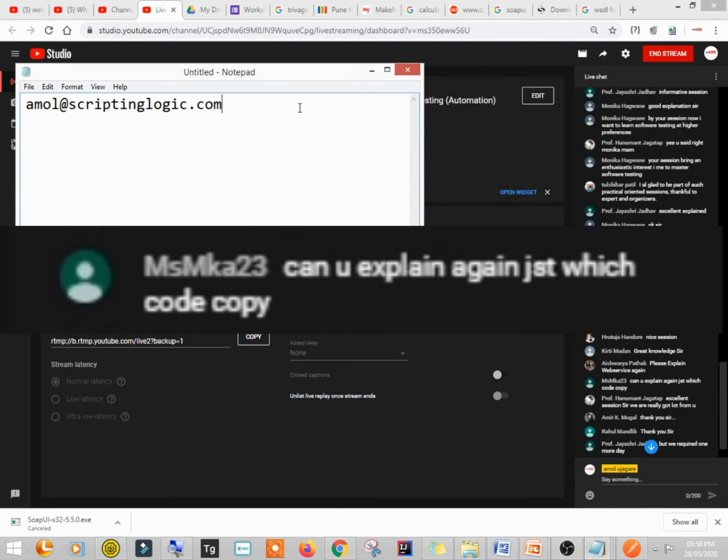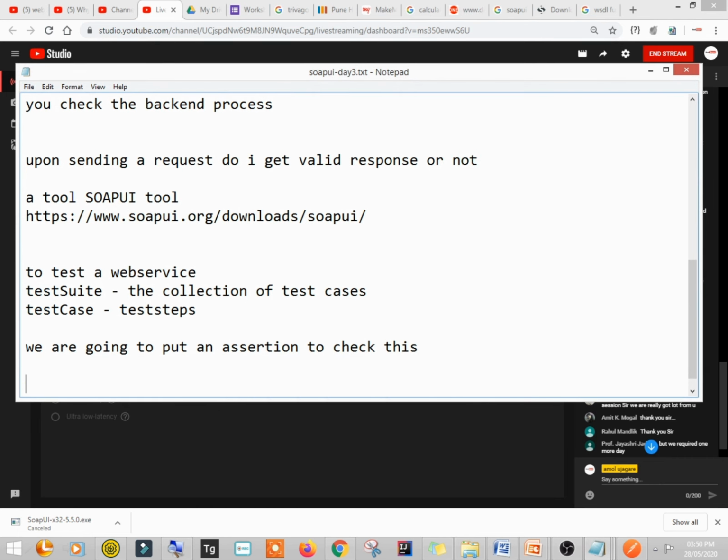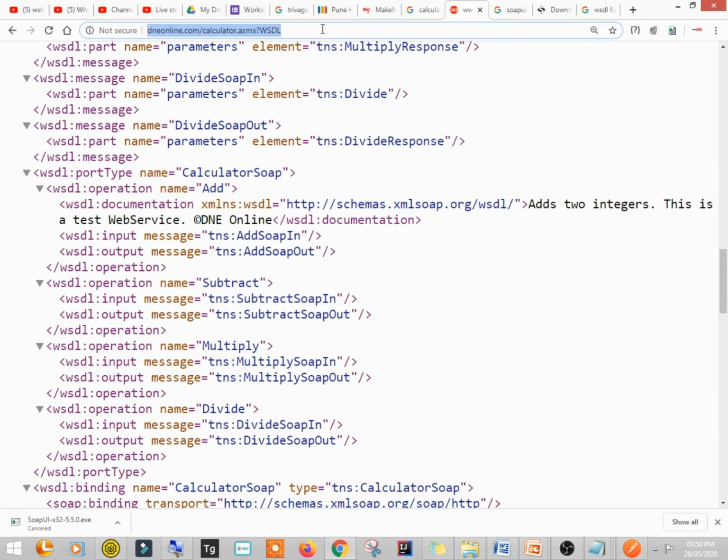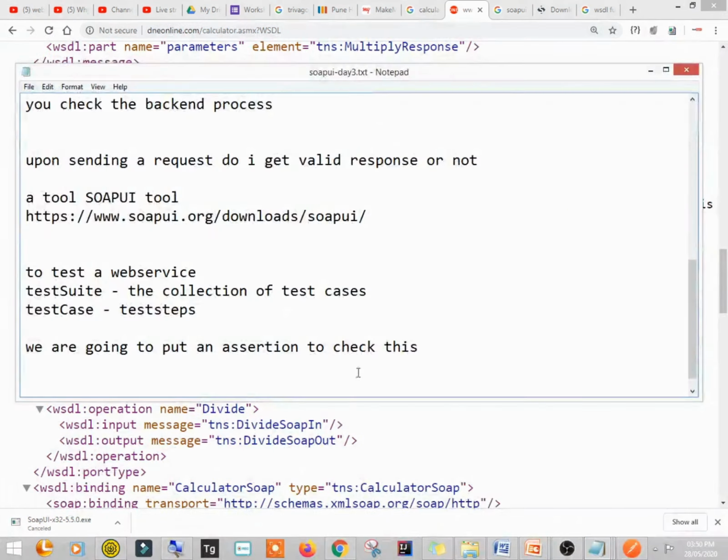Please explain which code you copied in the calculator example. Okay. I copied the WSDL. I haven't copied the code. I just copied the URL of this, right? This URL I'm putting into the notes. So this is the URL I put. Yes, this one, the calculator. This is the URL I put into the particular SoapUI tool.